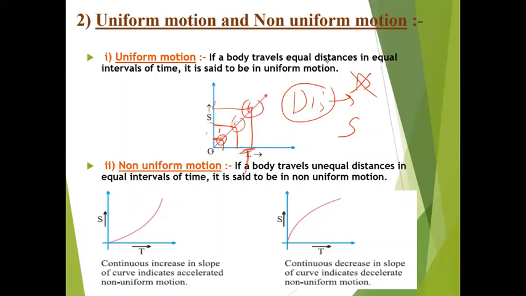Don't worry. In non-uniform motion, you can see this type of graph, which is not a straight line. Why? Because the body travels unequal distance in equal intervals of time. Whenever you have a table for this, you can see this graph, they are not in a straight line. If your graph is not in a straight line, it will be a non-uniform motion. If it is a uniform motion, then your graph is always a straight line.